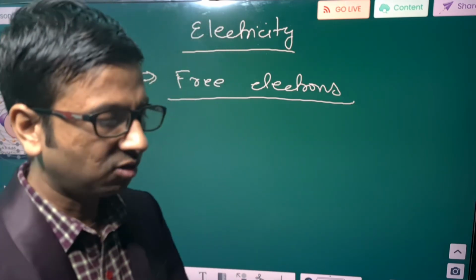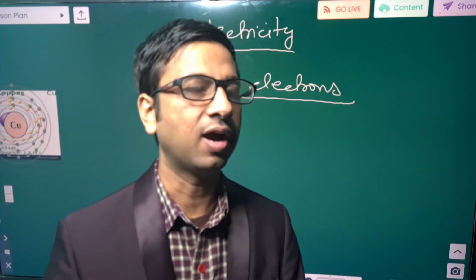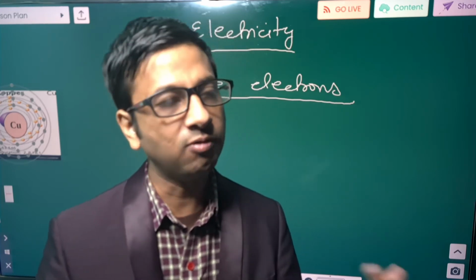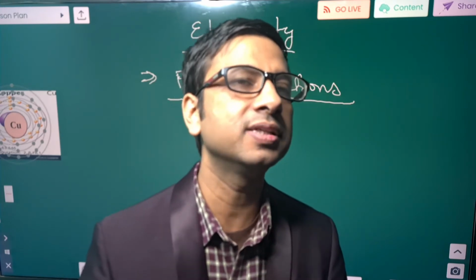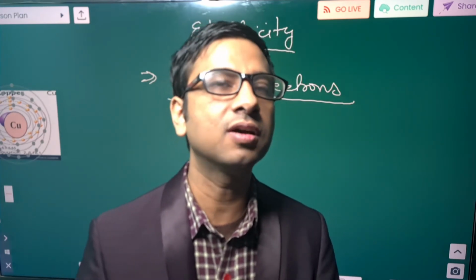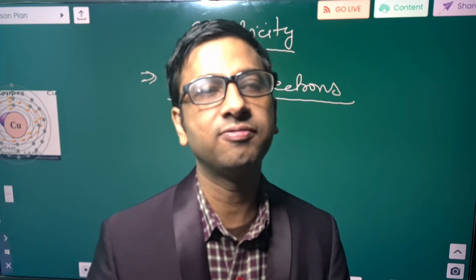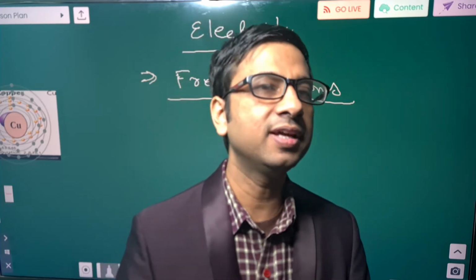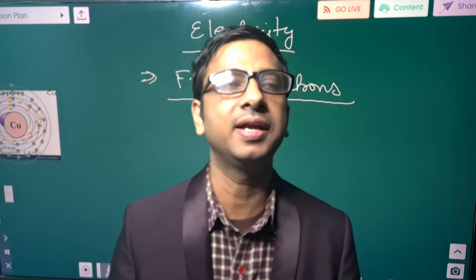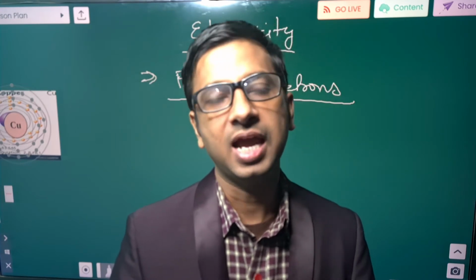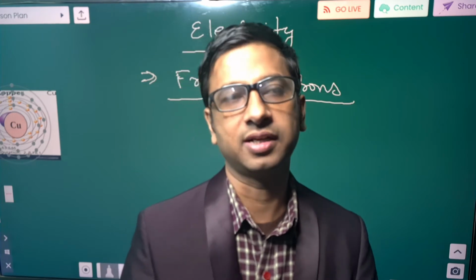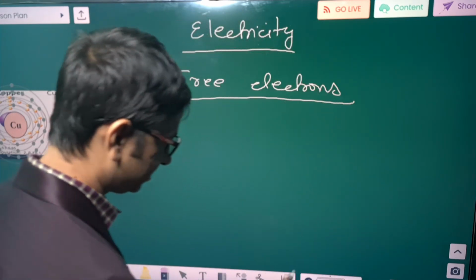Okay, so now we discuss copper. We make wire of copper, wire of aluminum. Why? Because copper is a conductor of electricity. Why do we say copper is a conductor of electricity? Because within copper there is presence of free electrons which can move. If there is no presence of free electrons in an element or matter, electricity can't flow within them, and we say such material is either a bad conductor or an insulator. Okay, let us see copper.